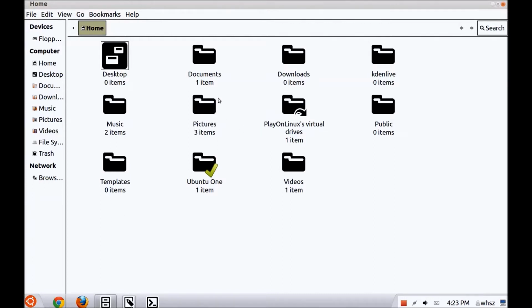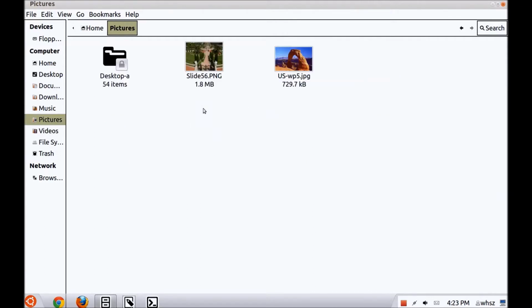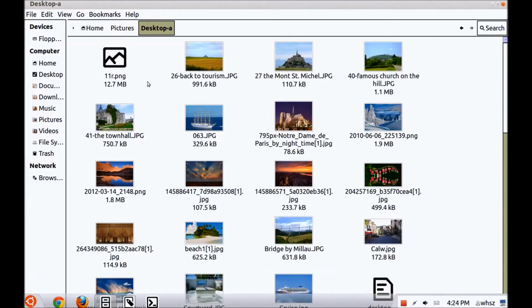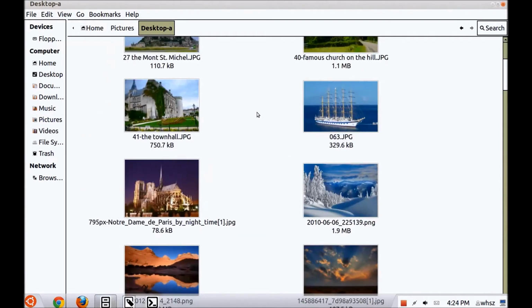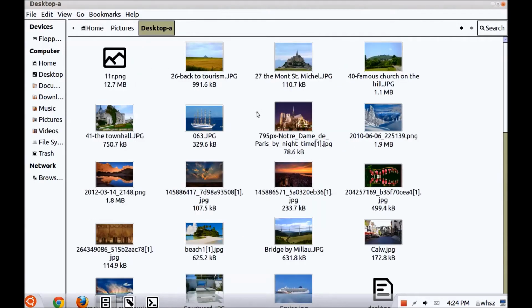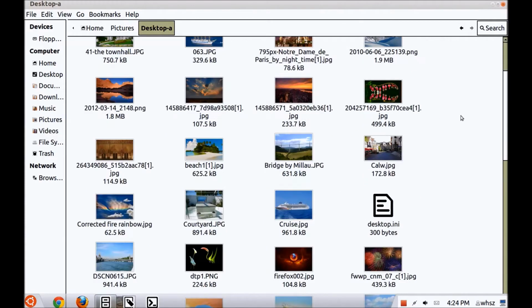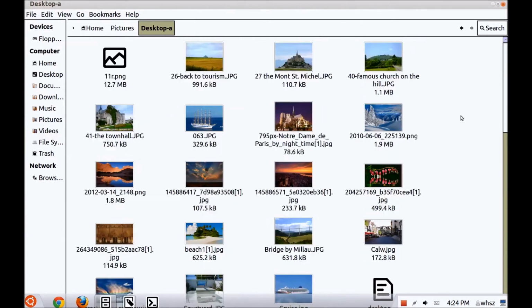Okay, so from here you can open the different folders, like for example pictures. I have a mass of pictures. Well, here's some more. And as I said, if you want to have a closer look at them, you just make it bigger, or you make it like this, which is maybe the nice thing.